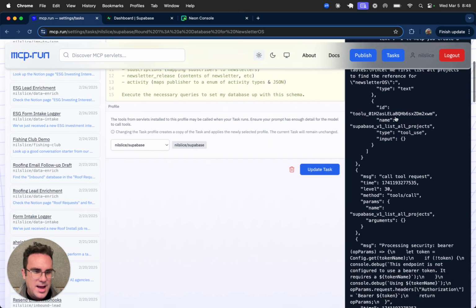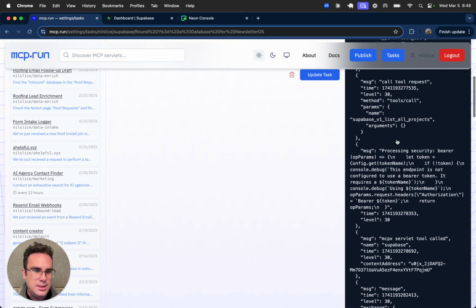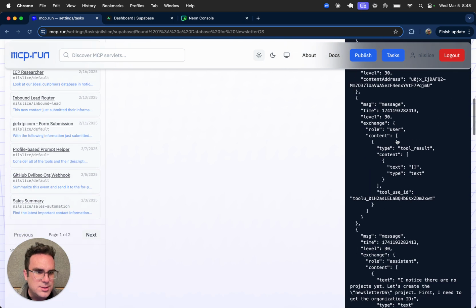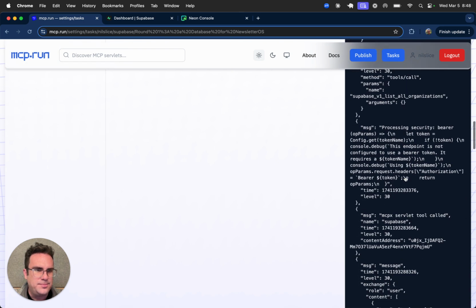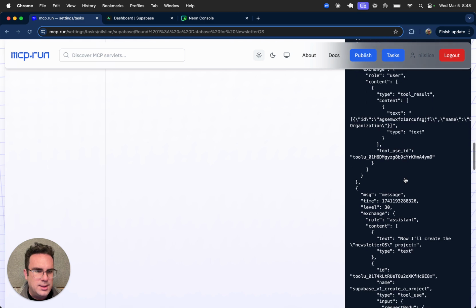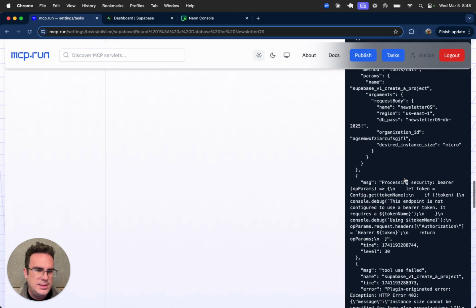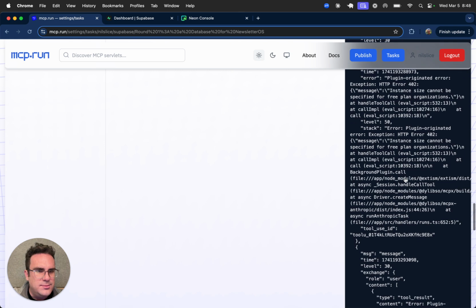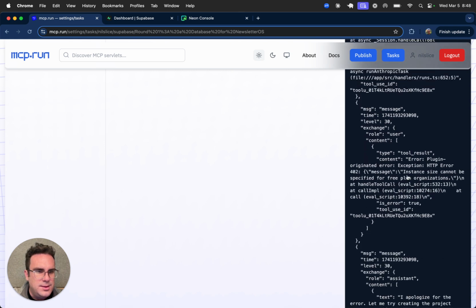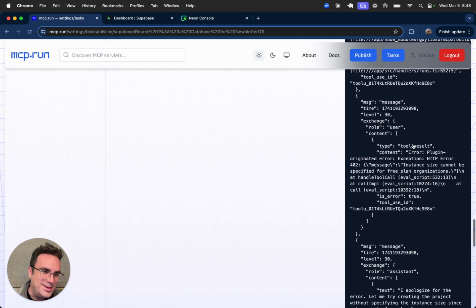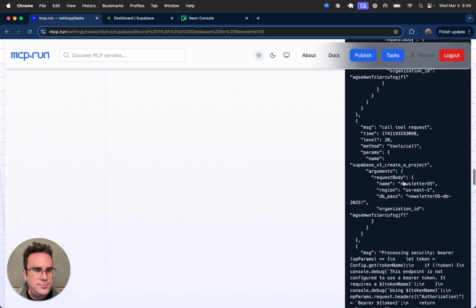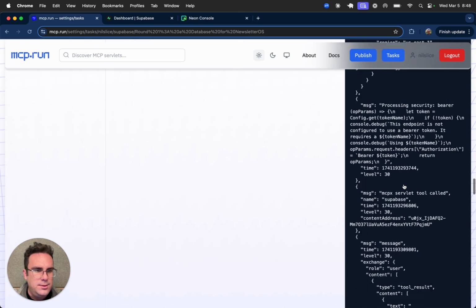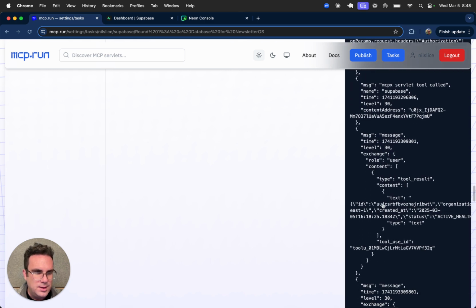It understands the task. It's going to see if we have any projects to use. It realizes it does not have a project, so it's going to create one. It executes that, confirms it's done. It realized it used the tool wrong and is going to retry, which is pretty awesome. Looks like it created the project with this ID.